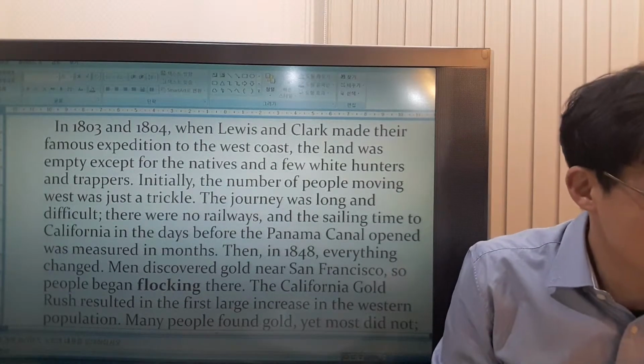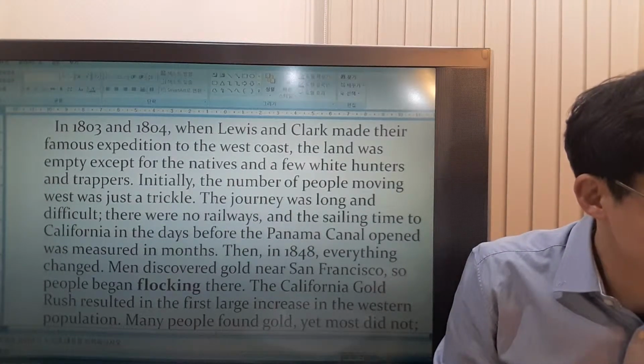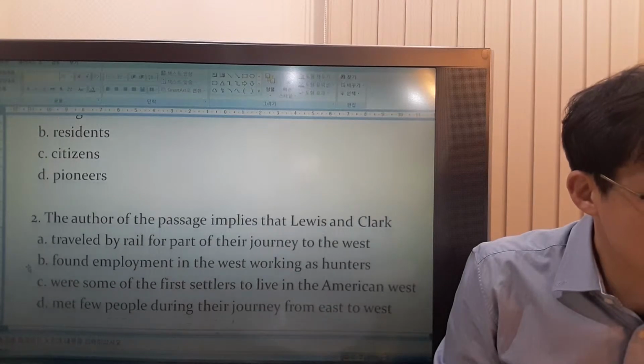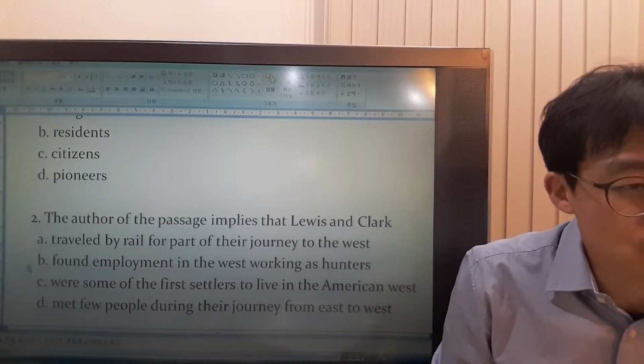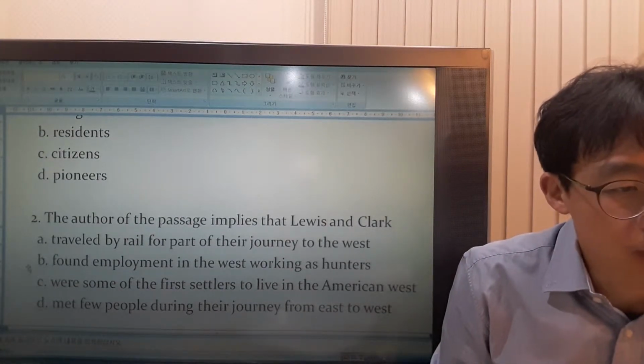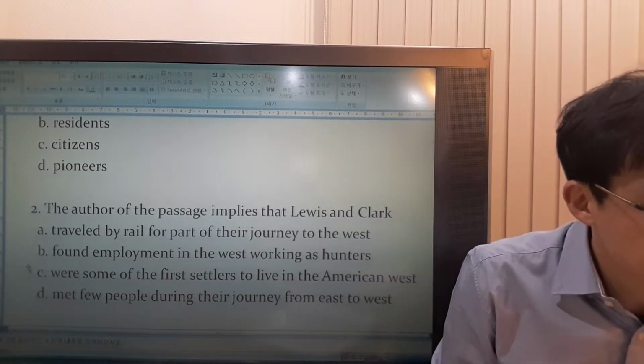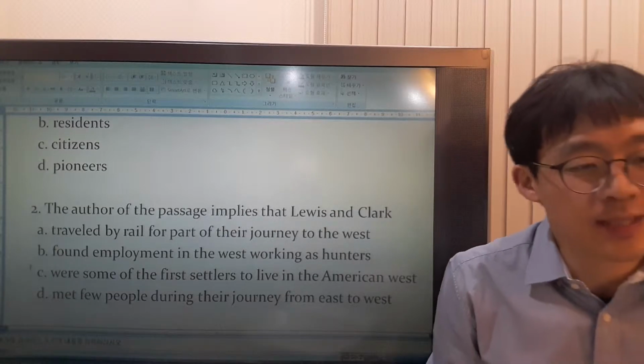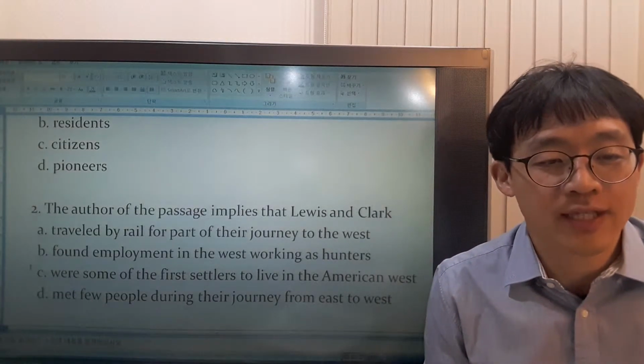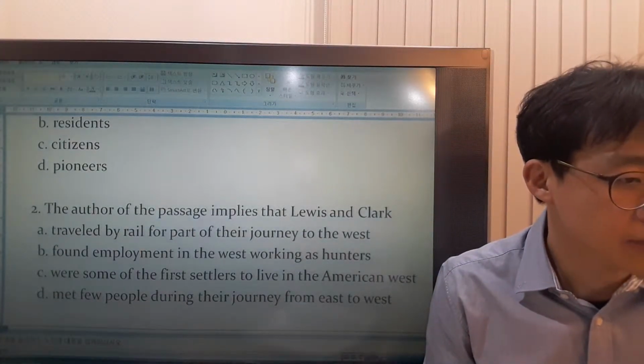That means it's not the answer. They didn't partly travel by rail, all right? Let's look at B. They found employment means they found a job as hunters. Is this right?